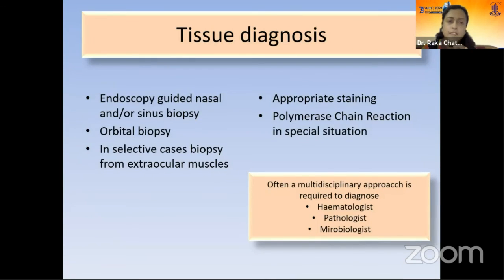Tissue diagnosis can be done endoscopically or directly. It can be navigation guided as well. Endoscopy guided nasal or sinus biopsy, orbital biopsy, and in selective cases biopsy from the extraocular muscle. After obtaining the tissue, we send for appropriate staining, and in special situations, polymerase chain reaction. A group of doctors consisting of hematologists, pathologists, microbiologists, and molecular biologists will help us to give a proper diagnosis.